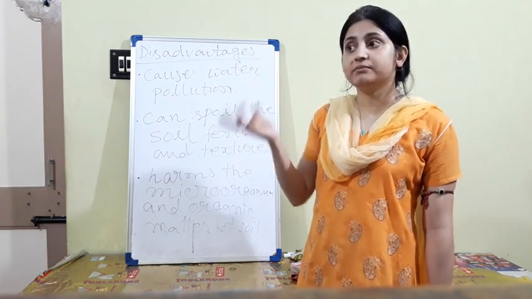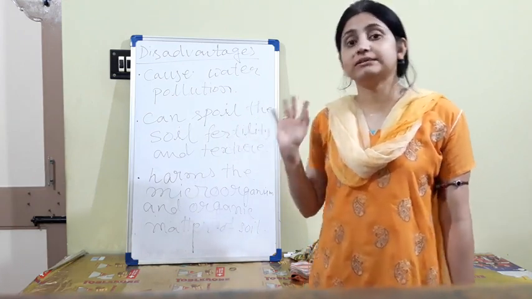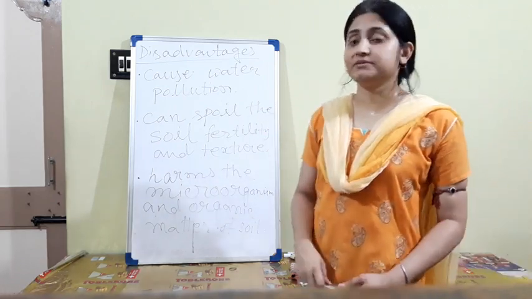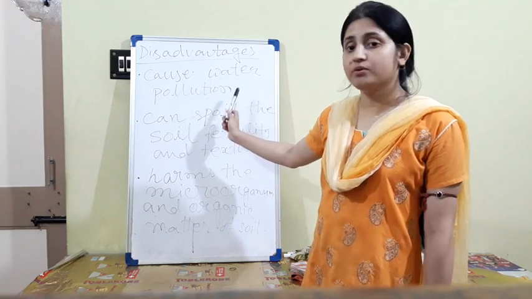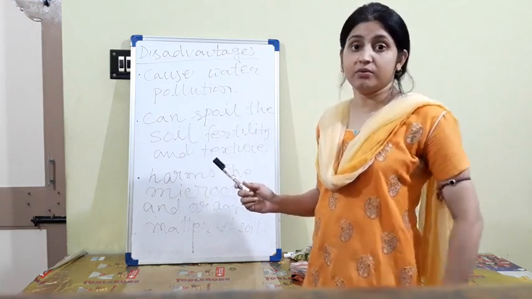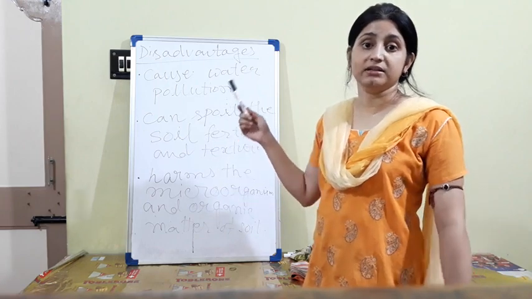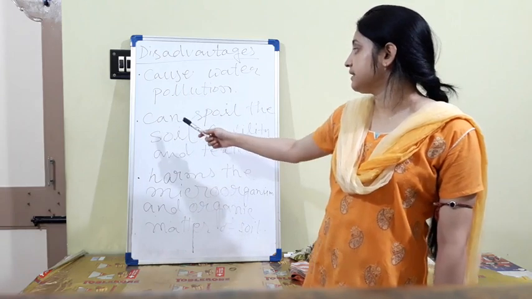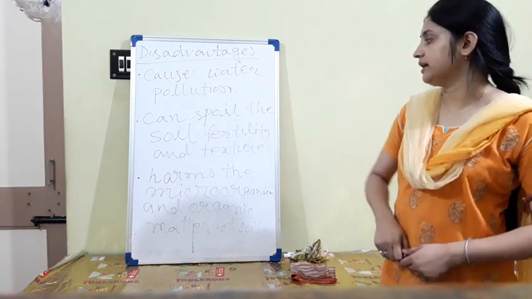You can use manure as much as you can, because it is a natural substance that mixes with the soil, but fertilizers are totally chemical substances. So first one, causes water pollution: ammonia, zinc, nitrogen, urea are not good for the water. Second one, it can spoil the soil fertility and texture.